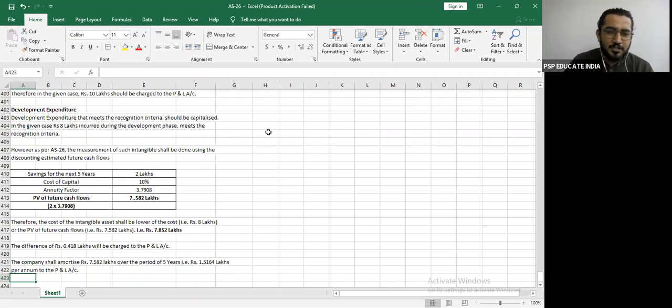Right, simple question it is. Quickly put it on your chat box. Are you clear with this? Yes or no? Fine, if you're clear with this, just give me a minute. I will quickly post it on your group and then you can copy it down properly.